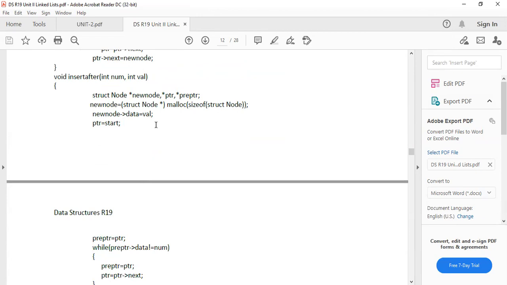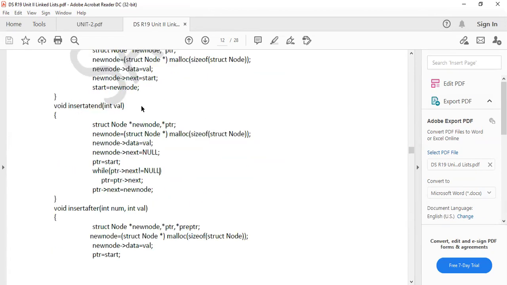Insertion after a node, between two nodes. Between two nodes means what? Between two nodes, we need two more variables. For insertion at starting or insertion at ending, one variable is enough. Directly I can do it because it is the edge point. It is starting and it is ending. So, for example, 1, 2, 3, four numbers are there. For example, 1, 2, 3, 4.